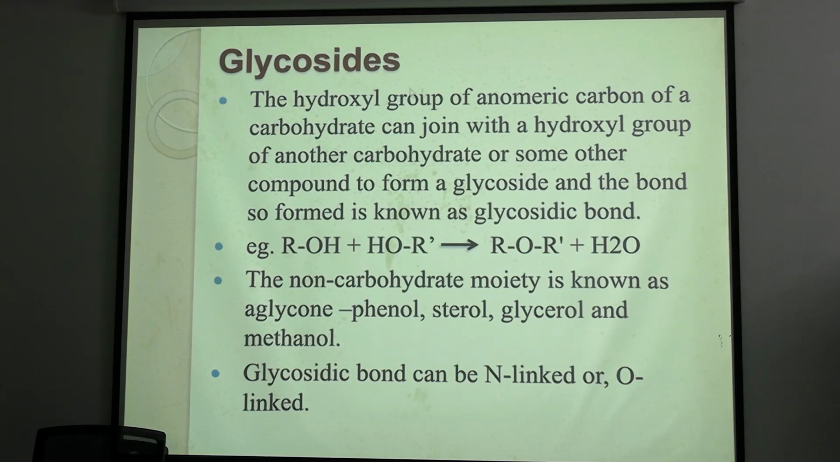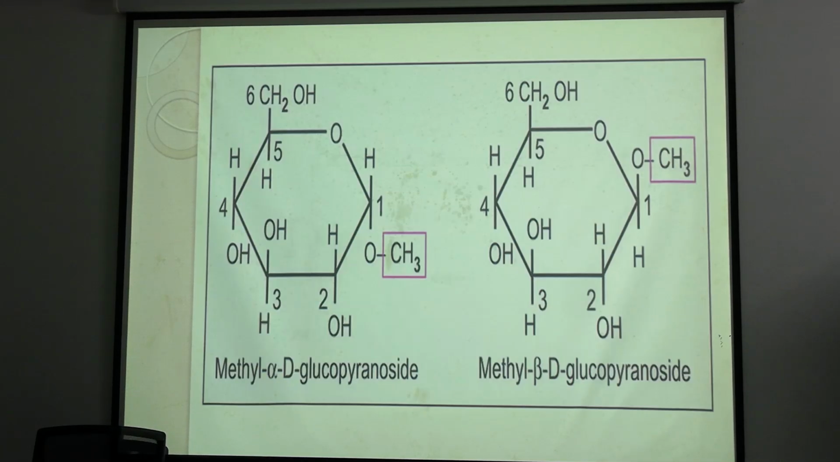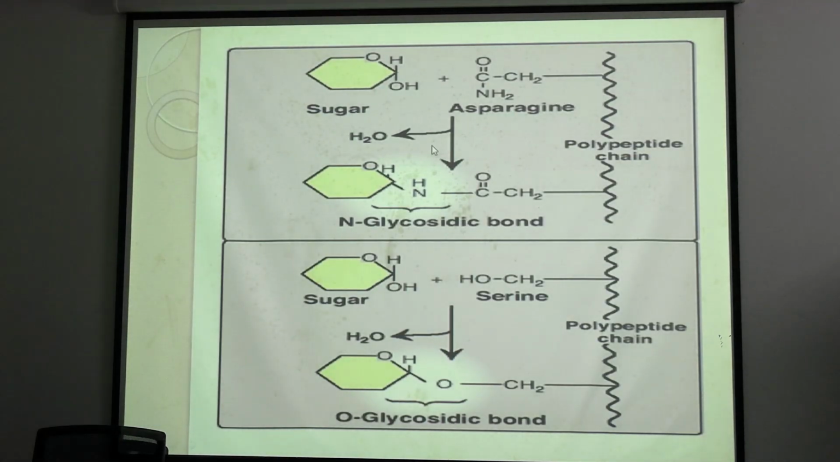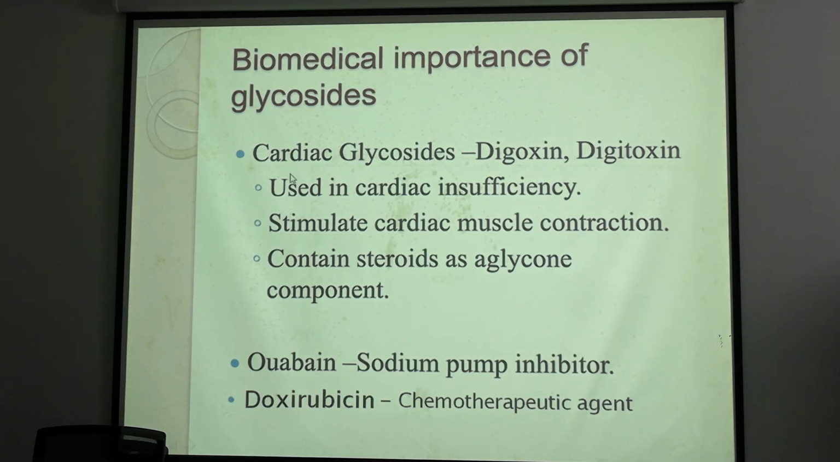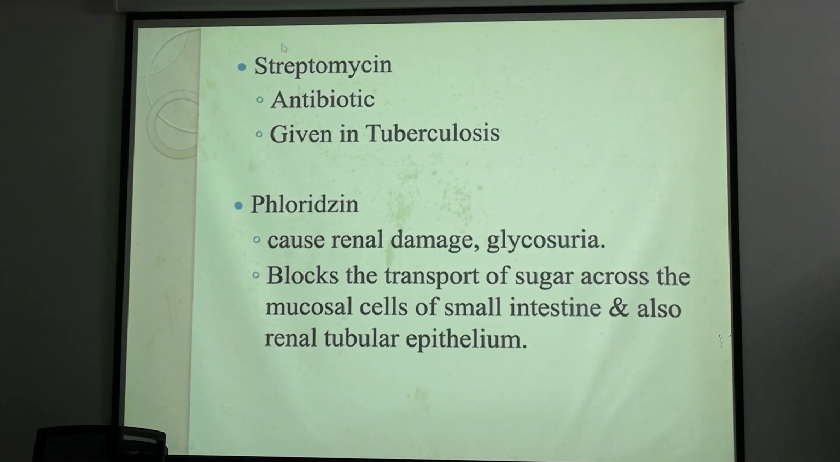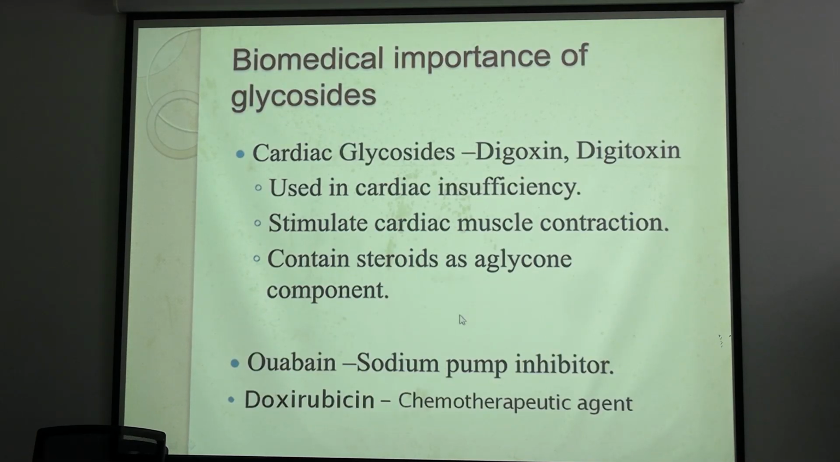Now come to the glycosides. What are glycosides? Anything that is formed by a glycosidic bond. The glycosidic bond is formed at C1. It can be O-linked and N-linked. See, this is C1, this is C1. This can be O-glycosidic, this can be N-glycosidic. When an N-glycosidic bond is formed, the OH group is replaced by an amine group. What are the useful glycosides? Cardiac glycosides, ouabain, doxorubicin, streptomycin, all these have therapeutic importance.